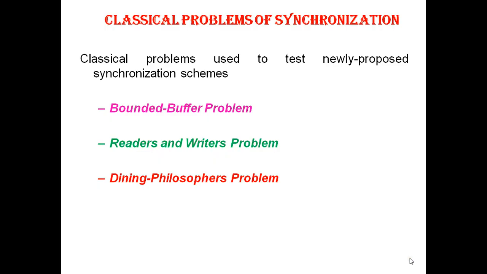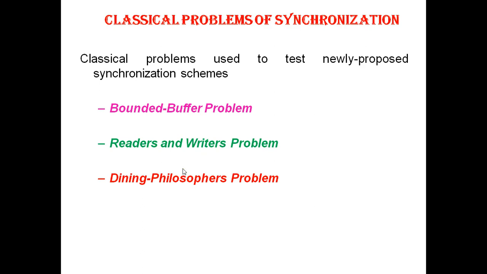Now we shall see the classical problems of synchronization. There are three classical problems of synchronization. One is the bounded buffer problem. Second one is the reader-writer's problem. Third one is the dining philosopher's problem.